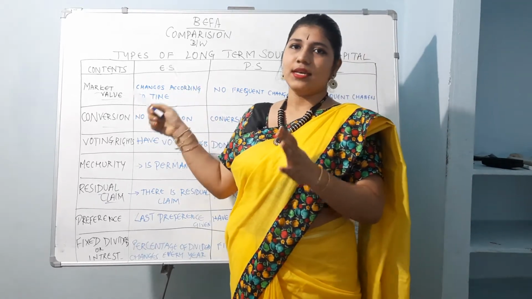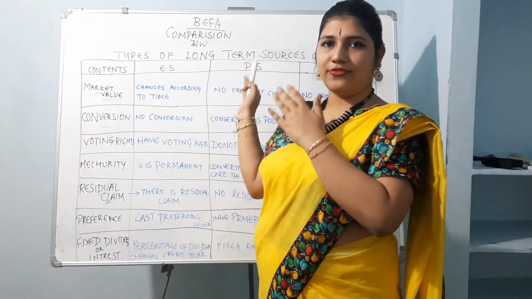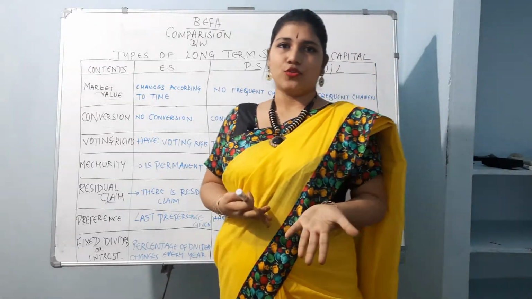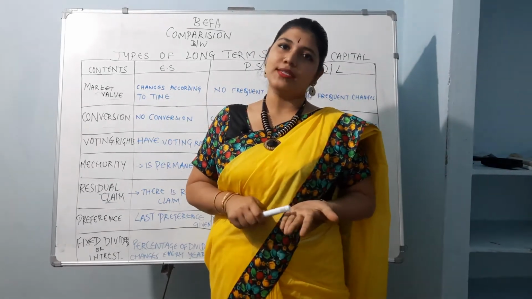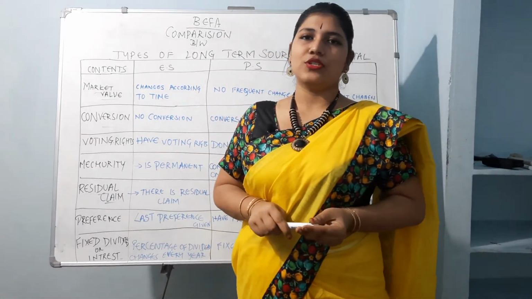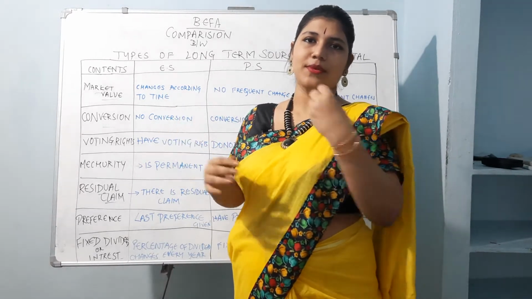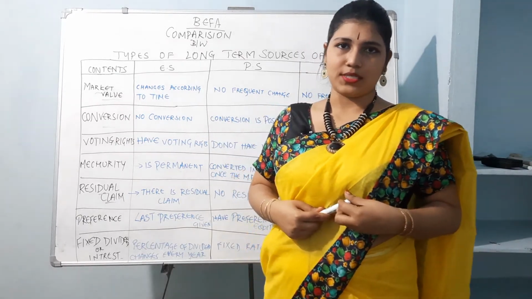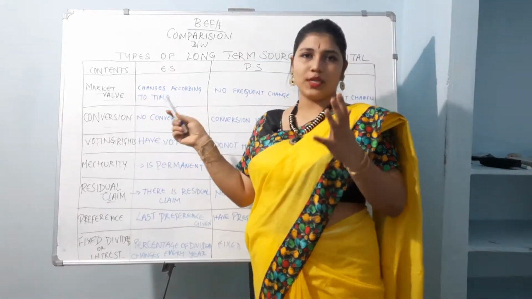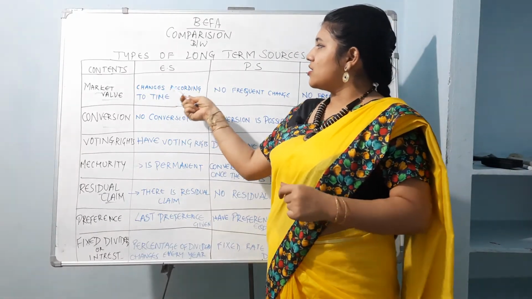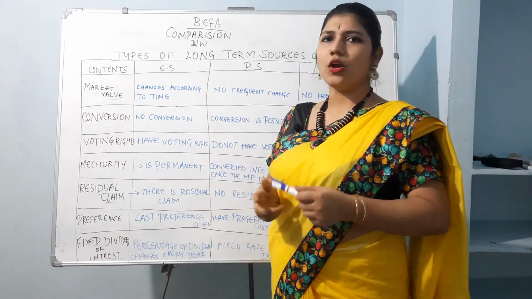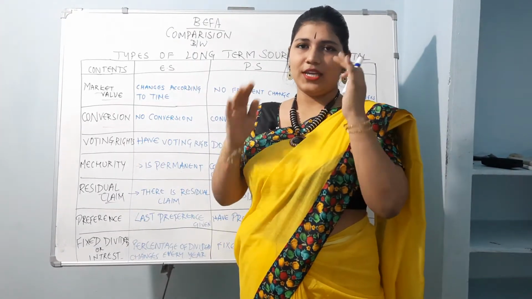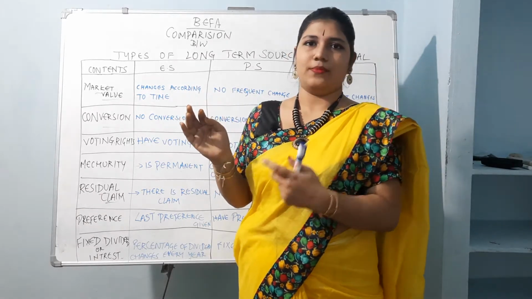In that case, we'll examine it in three different types of long-term sources of capital. We already know the sources of capital: equity shares, preference shares and debentures or loans. Debentures or loans are something we get from an external party, and preference and equity are owner's capital kind of stuff. So what is the case in equity shares? It changes according to time. Obviously, whenever a company has to issue its shares, we can't predict that the share value always remains the same.